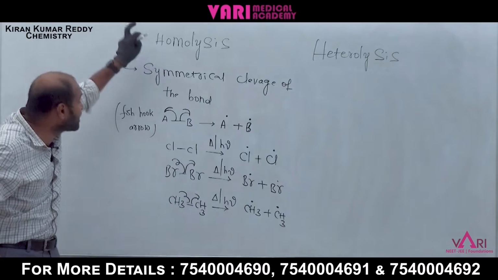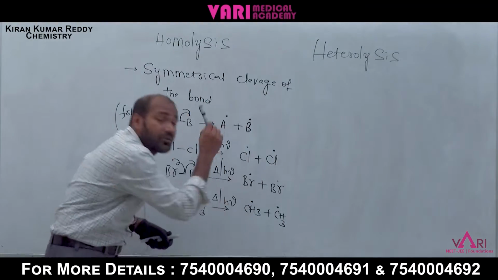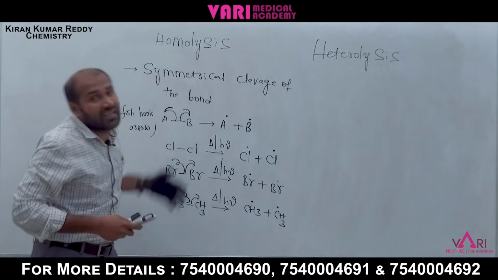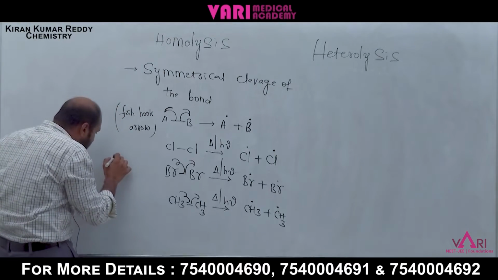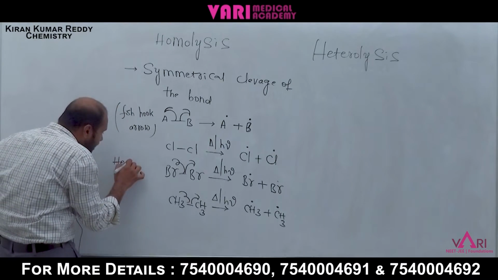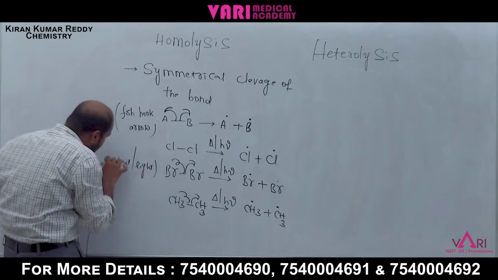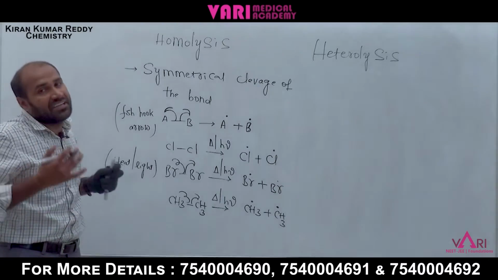The resultant product in homolysis is free radicals, formed in the presence of heat and light. This is called homolytic cleavage.